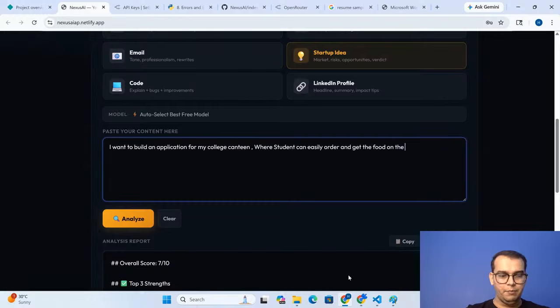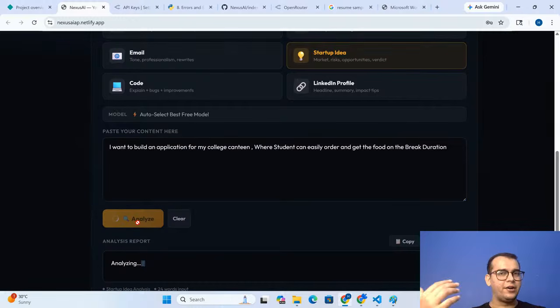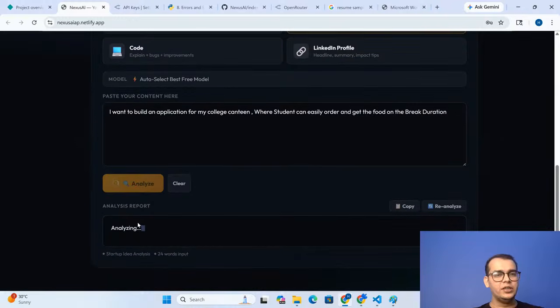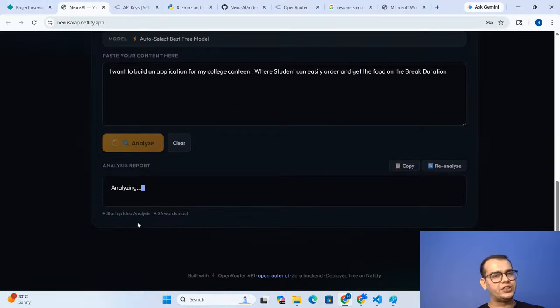in the break duration. If you are getting only 15 minutes of break and that canteen needs to serve 500 people, logically it is very hard, right? So I'm thinking of creating an application. I'm getting the idea from my AI application and seeing the strength of this idea, how scalable it is, okay?